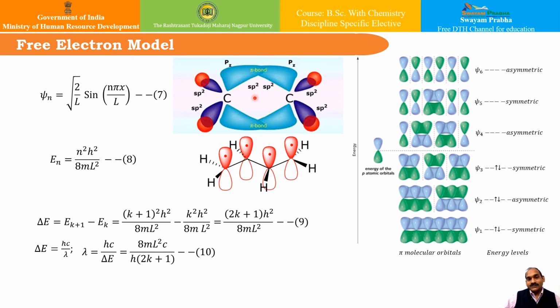The conservation of orbitals requires that if we have an n-atom polyene, it will give rise to n molecular orbitals. Out of these n molecular orbitals, exactly n by 2 should be occupied, each by 2 paired electrons, and the transition can take place from the occupied orbitals to the unoccupied ones, that is HOMO to LUMO, the highest occupied molecular orbital to the lowest unoccupied molecular orbital.